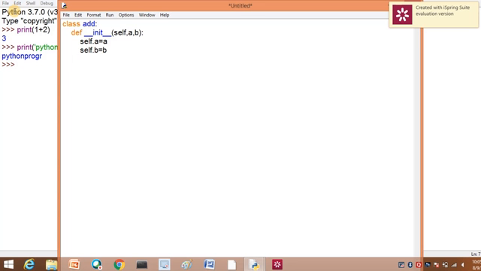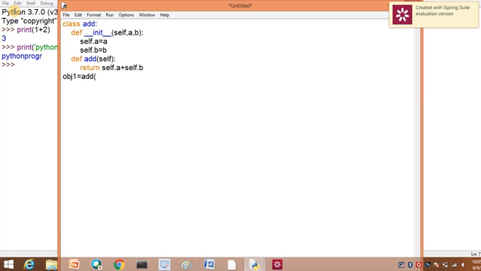Then I am going to write the add function with self, and return self dot a plus self dot b.